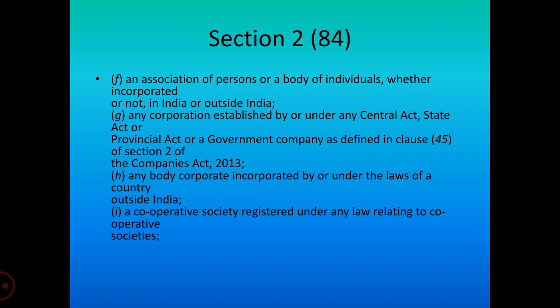As per section 2 clause 45, a government company means a company in which 51 percent or more is held by the government, or jointly held by the state governments, two or three state governments or more, or where 51 percent or more of the paid up share capital of that government company is held by the central government and partly by one or more state governments, and includes a company which is a subsidiary company of such a government company. Any company which is a subsidiary company of a government company would also be under the definition of a government company.